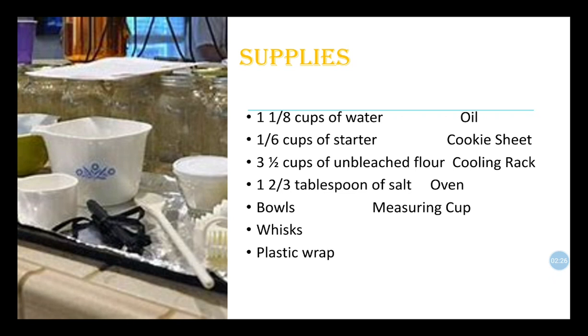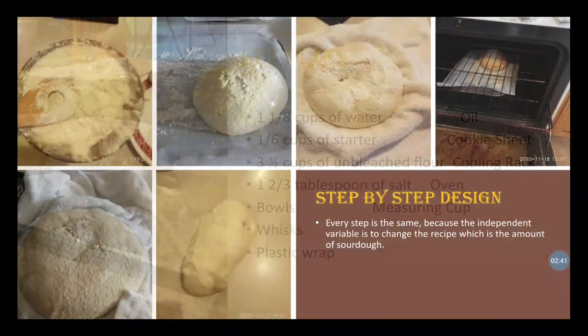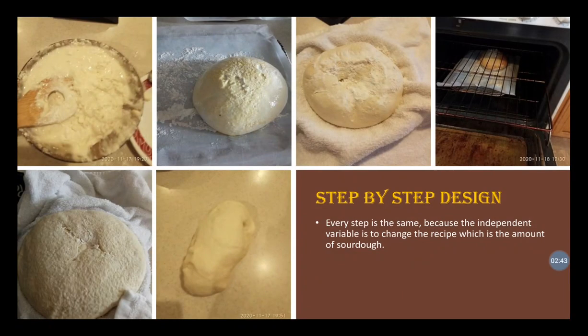For the supplies, it's just the same as last time. It's the same as last time for the bread, but it's 1/6 cups of starter, not 1/3. For the step-by-step design, every step from last time was the same, because the independent variable is to change the recipe, which is the amount of sourdough.